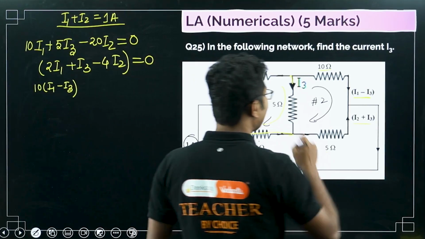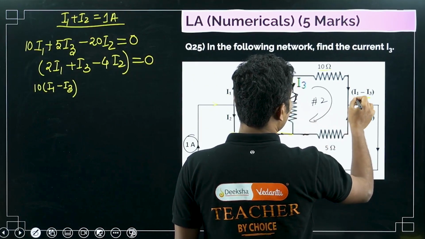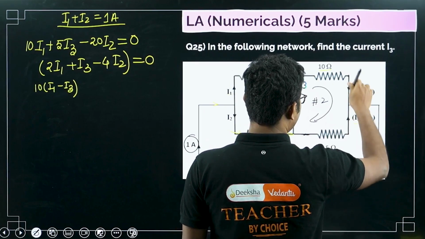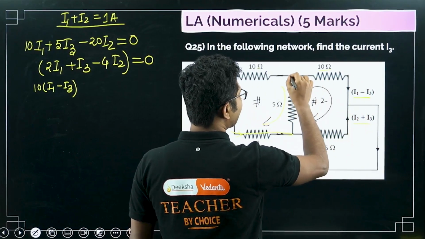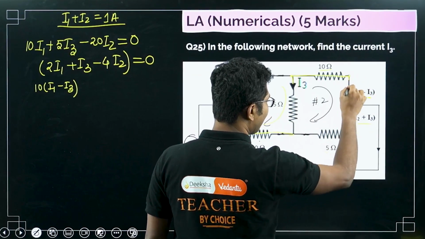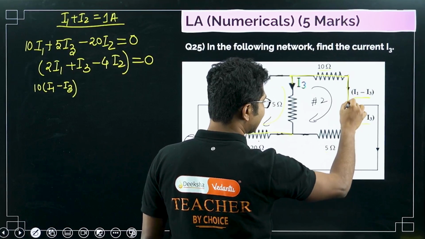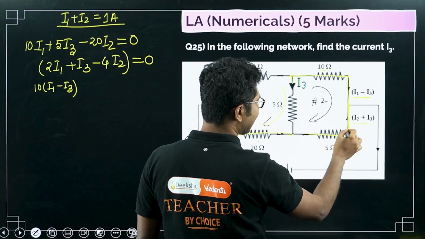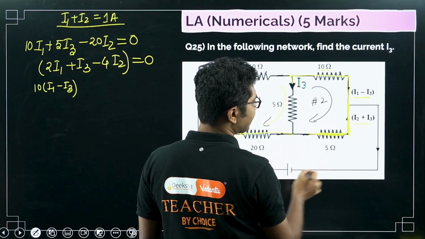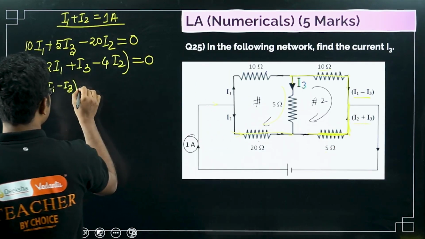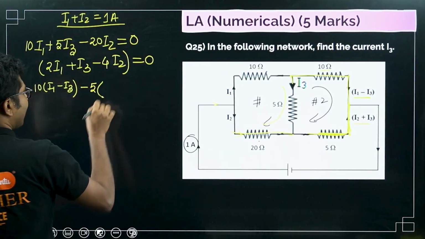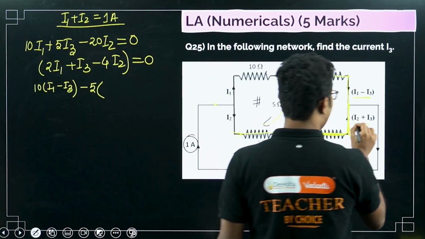Okay, and then we started here, we reached here. Now we will go to this resistance. Now when we are going through this resistance, as you can see, we are going in the opposite direction. So here it will be minus 5 times, what is the current? Current is I2 plus I3.